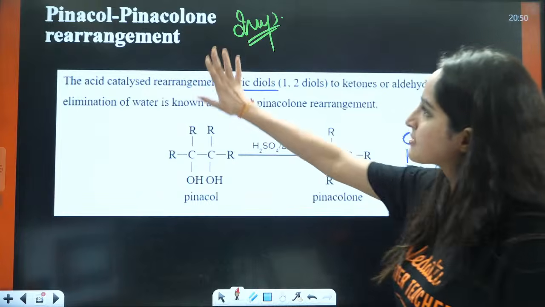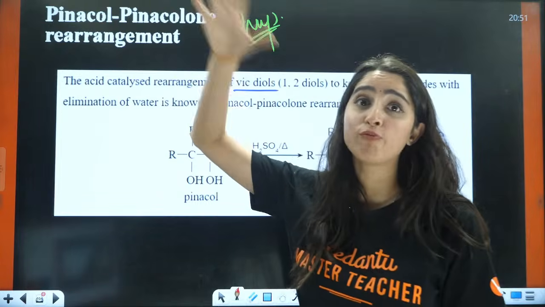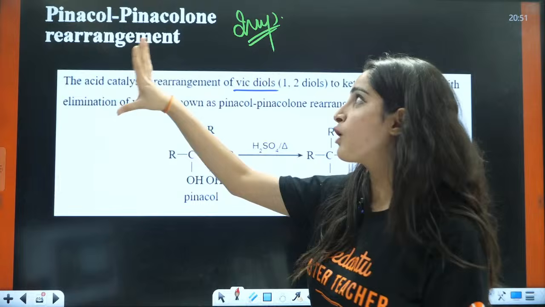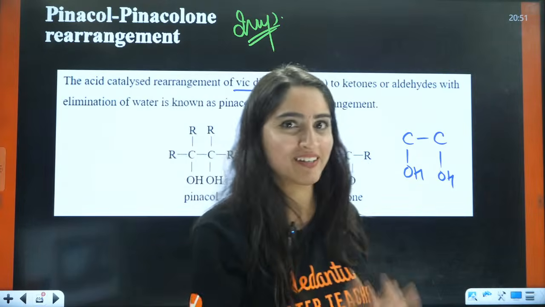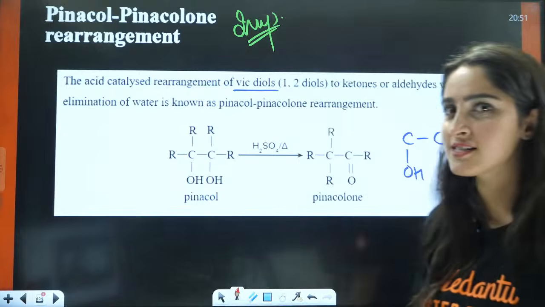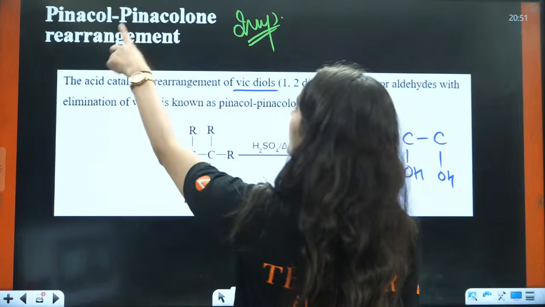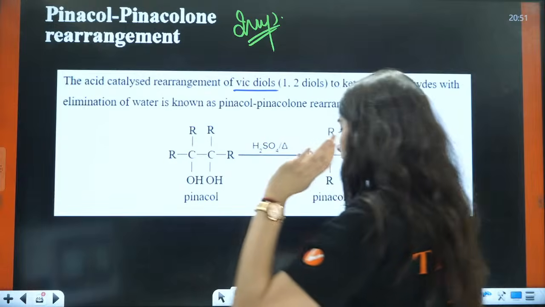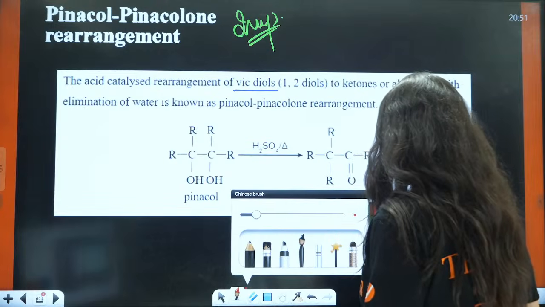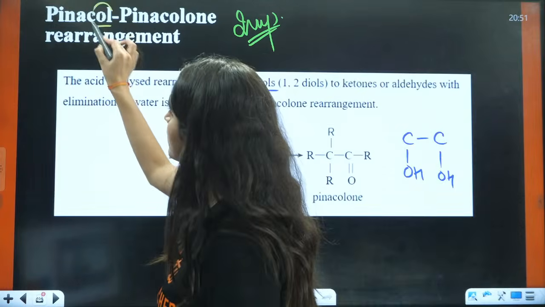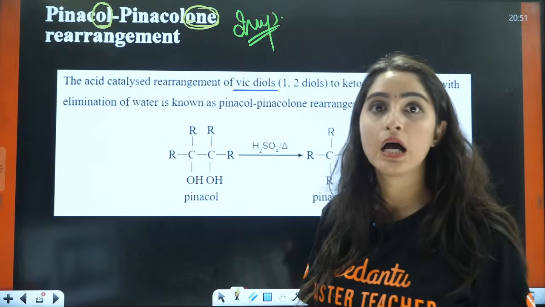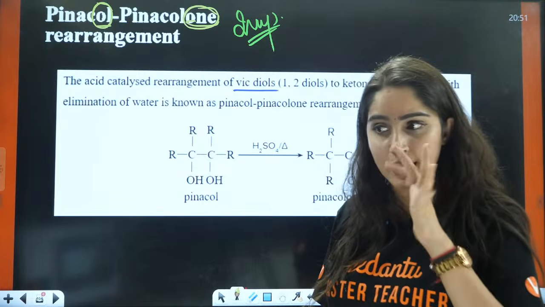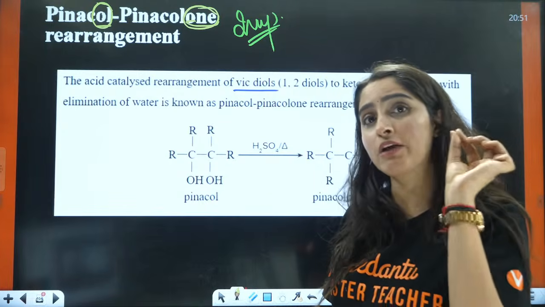Okay, now students, this is a very important reaction and one of my favorite reactions. Pinacol-pinacolone rearrangement. The name is also very cute, like me. Okay, I just tease someone here. So this is pinacol-pinacolone rearrangement. Now students, see, what is pinacol? Ol, alcohol, colon, ketone, right? Pinacol, pinacolone rearrangement. Now this is very important.